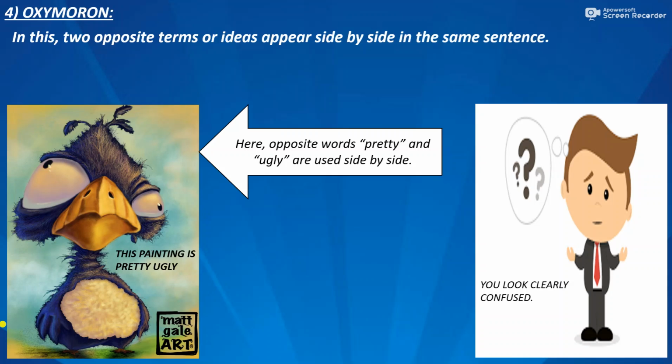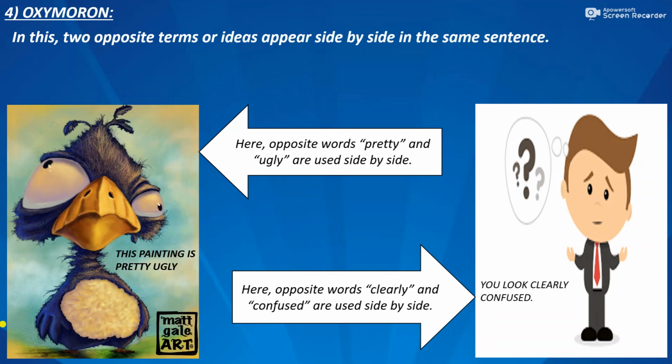Looking at the second example, you look clearly confused. Again, in this sentence, we have one pair of opposite words, clearly and confused. Now, since this pair is used in the same sentence and both the words of the pair appear one after the other in the sentence, we say that the sentence is an example of oxymoron.